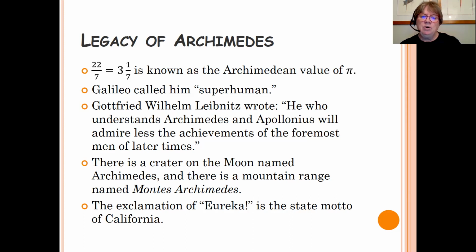And there is a crater on the moon known as Archimedes, and there's a mountain range named Montes Archimedes. The exclamation of Eureka, which is what Archimedes yelled when he jumped out of that bathtub after he had solved the problem of the golden crown, is actually today the state motto of California. The reason is Eureka means I found it. So imagine the first person who was panning for gold and discovered gold in the hills of California, found it and said, I found it, Eureka, Eureka. So that's their state motto.